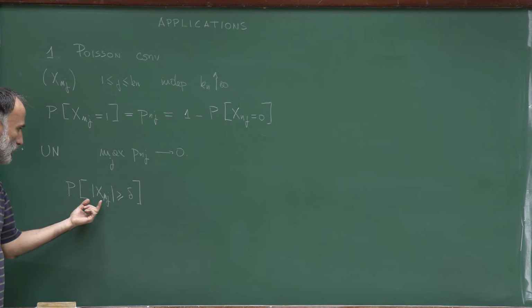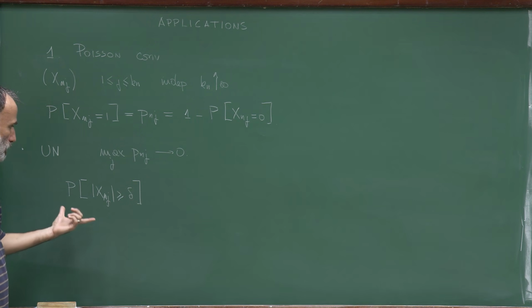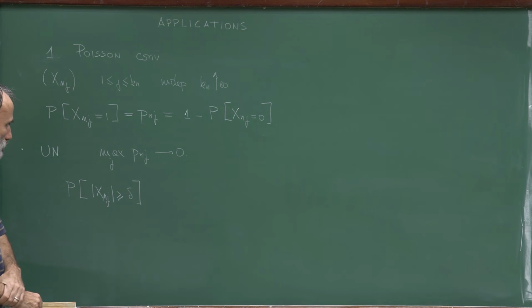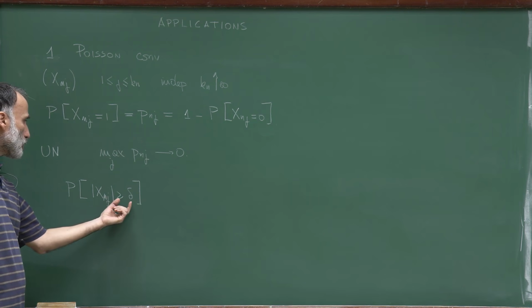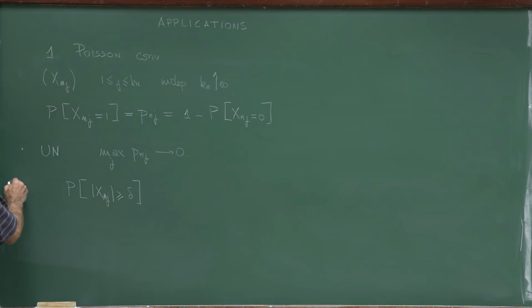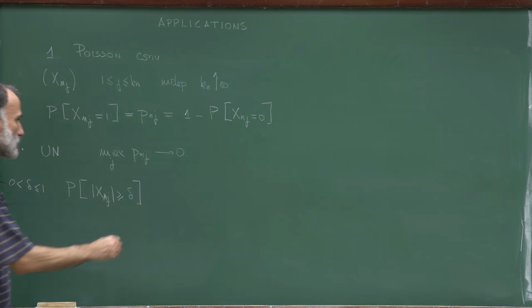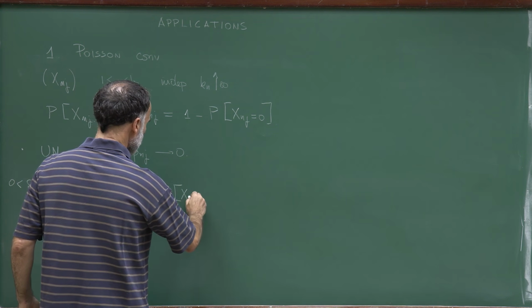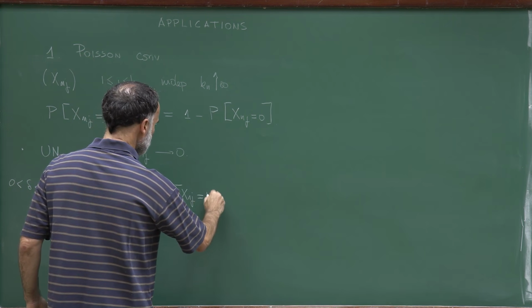But in our case, since this random variable takes only the values 0 and 1, if delta is between 0 and 1, say, the probability that it's larger than delta is equivalent to the probability that x nj is equal to 1.